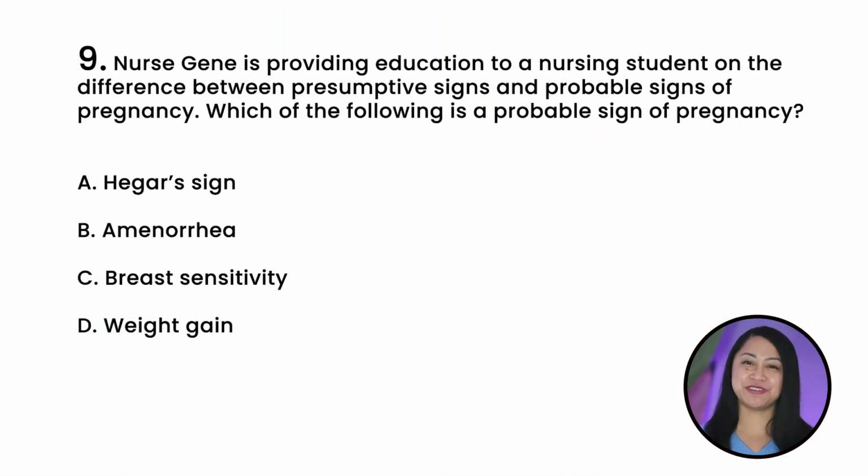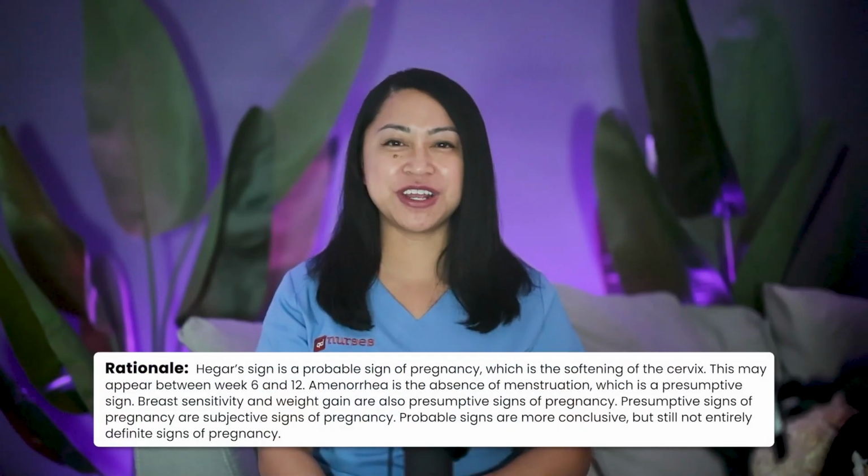Nurse Jean is providing education to a nursing student on the difference between presumptive signs and probable signs of pregnancy. Which of the following is a probable sign of pregnancy? A. Hegar's sign. B. Amenorrhea. C. Breast sensitivity. Or D. Weight gain. And the correct answer is A. Hegar's sign. Let's go over the rationale.